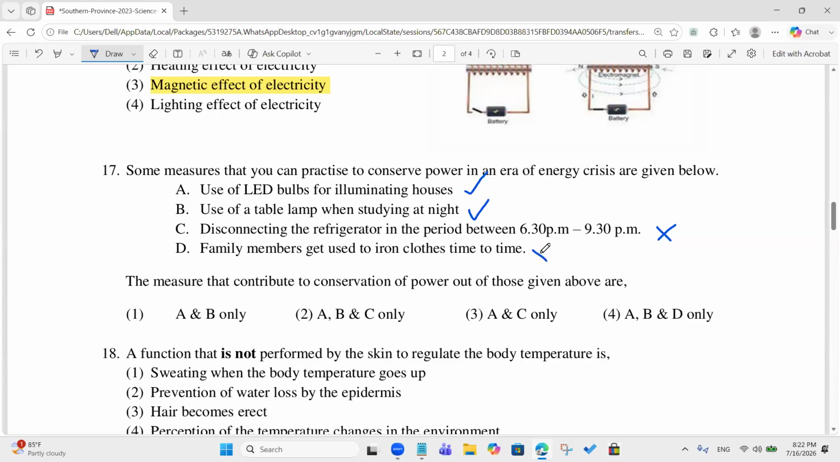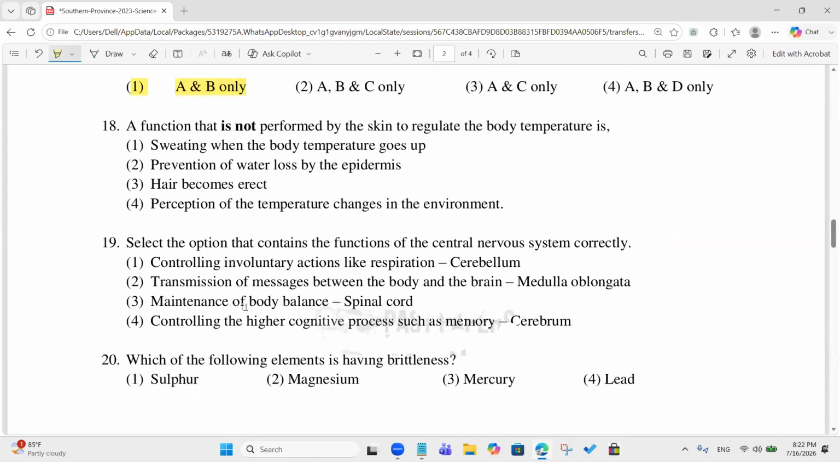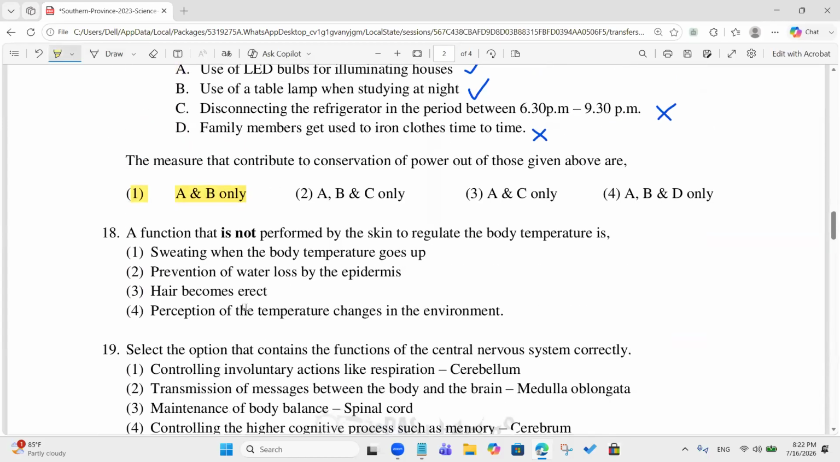Time to time means they iron it at different periods of time. So what should be the correct answer? A and B, no? Okay, we'll take this one, because LED bulbs have low current and using table lamps for studying is the best choice.